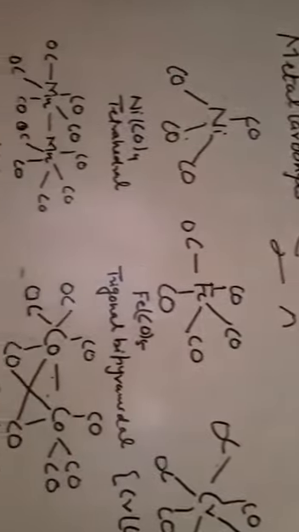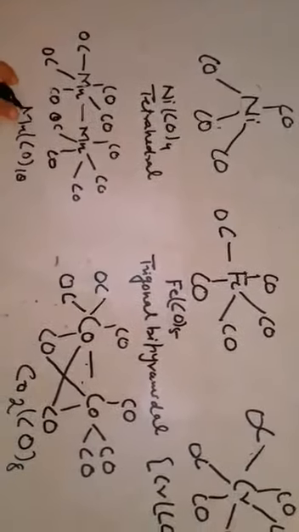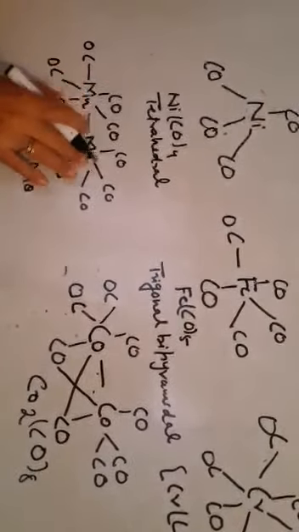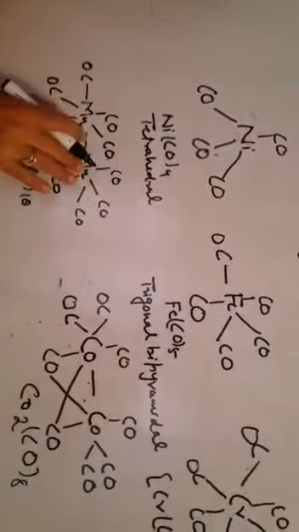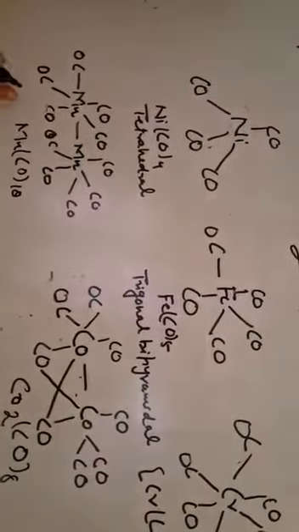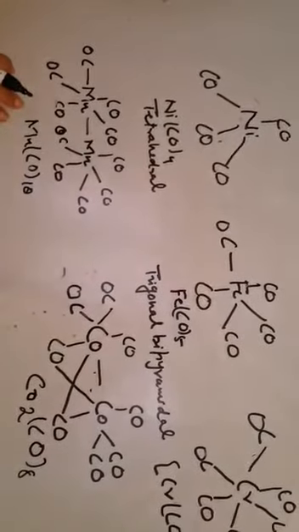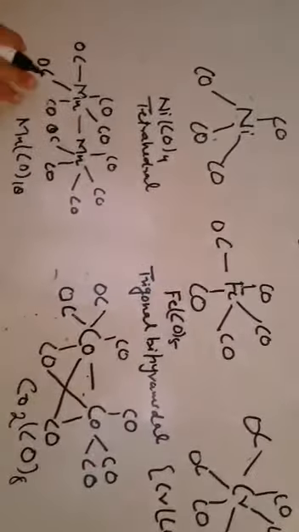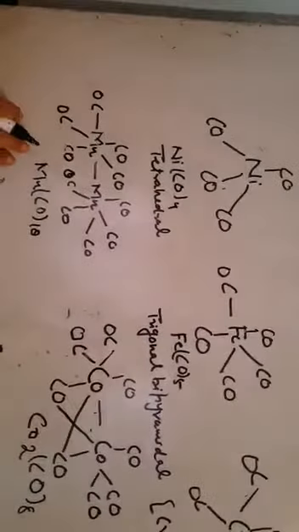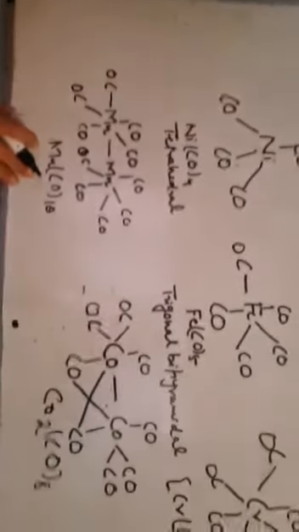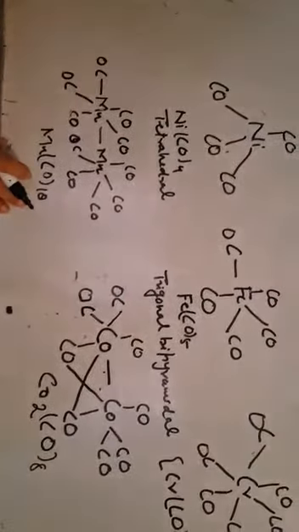For example, in decacarbonyl dimanganese, there is a metal bond between manganese and manganese. If we see the structure of Mn(CO)5, that is square pyramidal, and these combine together to form a carbonyl compound, that is Mn2(CO)10.